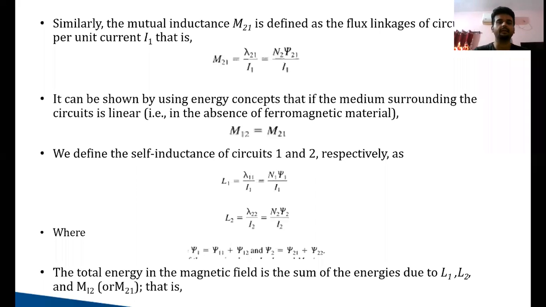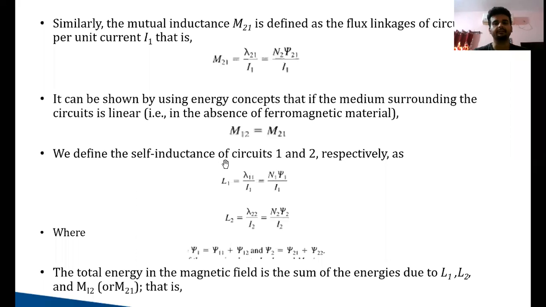Example of ferromagnetic material, like in a transformer, we have the transformer core. In that case, this may not be the same. Okay. Transformer core is a very good example of a ferromagnetic material.